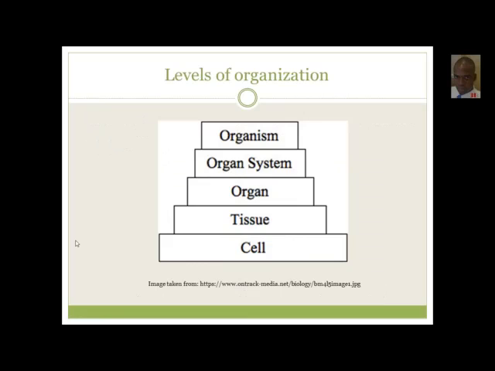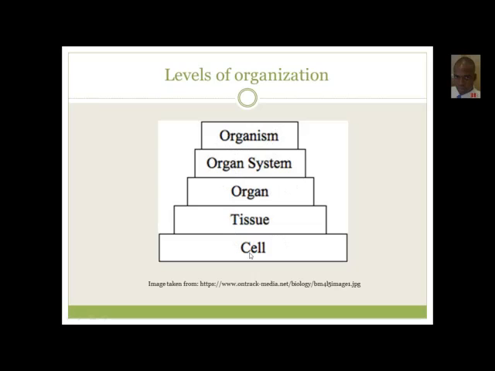Now the levels of organization is just as you can see with this little pyramid diagram here. Starting from the lowest level is the cell. Good. We can go lower than this to the atom and the molecule and the compounds and so forth, but we're starting for biology purposes at the cell. So the lowest level is the cell, and then we go on to tissue. So everybody know what the cell is. So next up is the tissue, and then if we go further more complex, we go to the organ, and if we go even more complex, we go to organ system, and the most complex level is the organism itself.